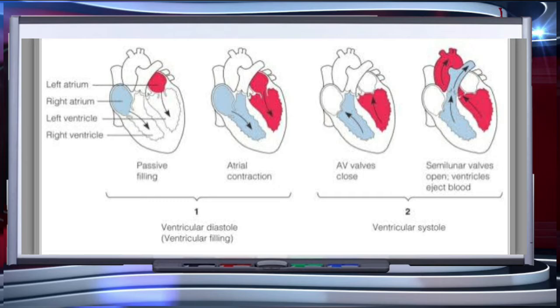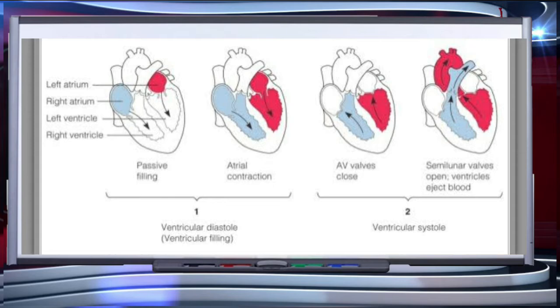The ventricles now relax, that is, ventricular diastole, and the ventricular pressure falls, causing the closure of the semilunar valves, which prevents the backflow of blood into the ventricles. As the ventricular pressure declines further, the tricuspid and bicuspid valves are pushed open by the pressure in the atria. The blood now once again moves freely to the ventricles. The ventricles and atria are now again in a relaxed, joint diastole state as earlier.